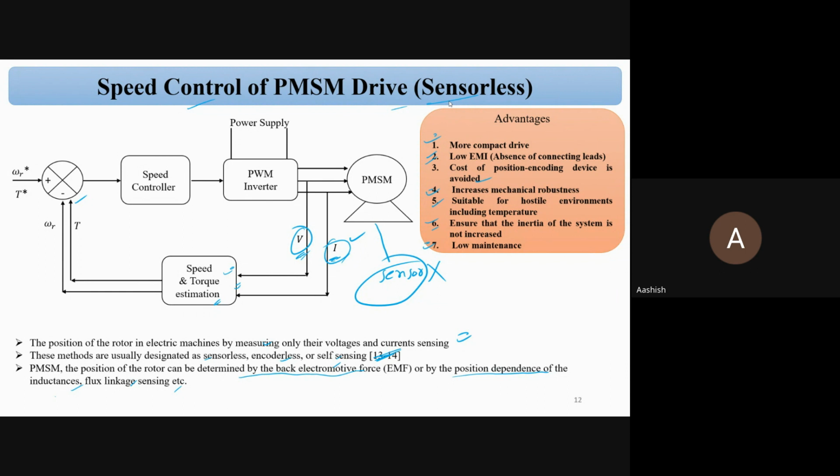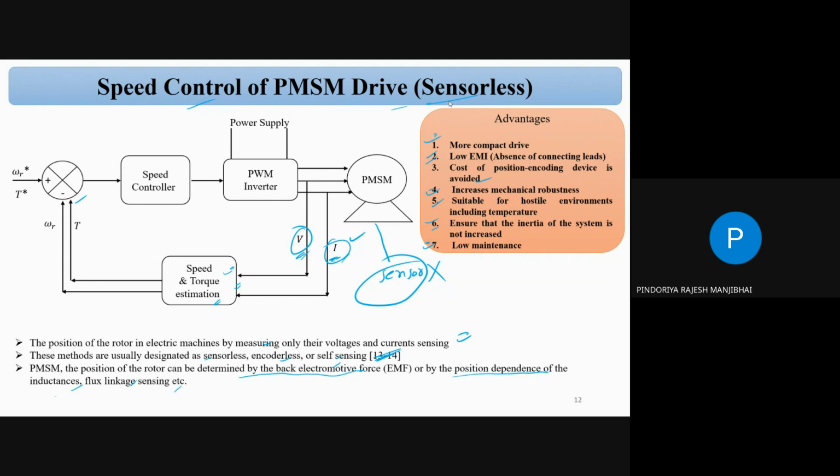Many researchers are doing research on sensorless operation, but this is more important in applications where there is an issue with weight and complexity, like satellite and space applications, where weight is the most important. Suppose you increase the weight by even 1 milligram, then it will create more issues. So there, yes, we have to do sensorless operation.